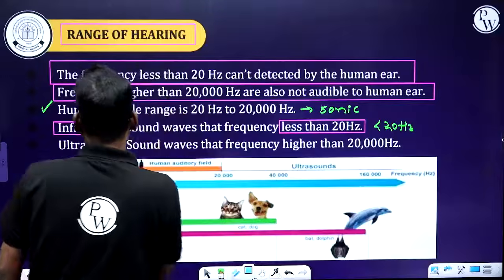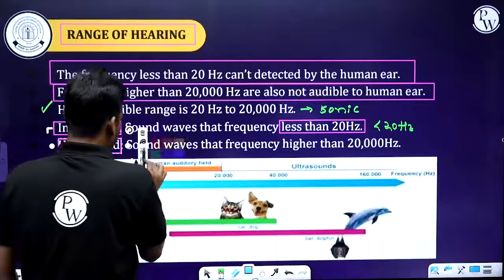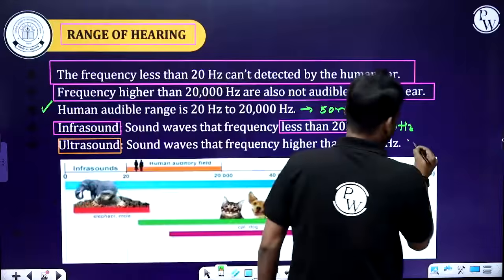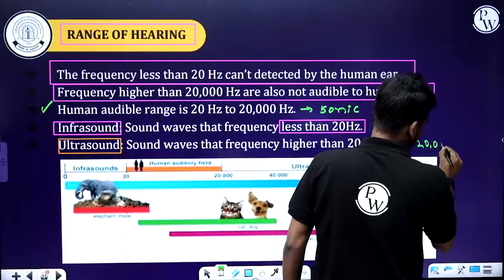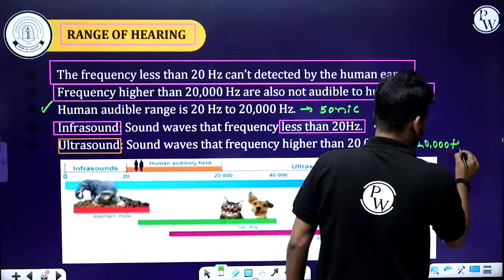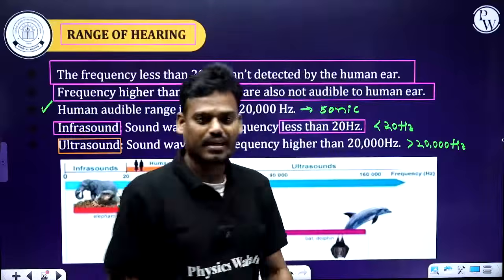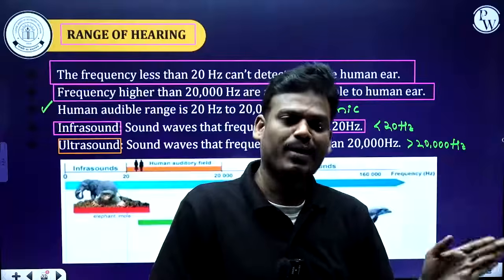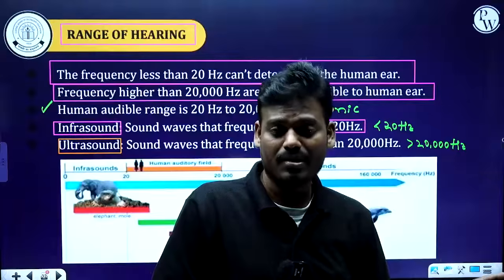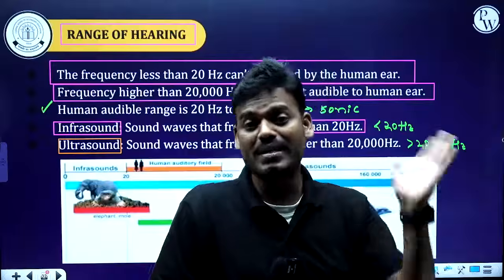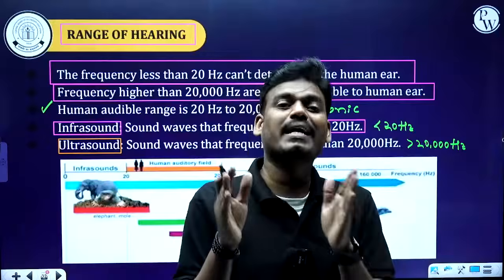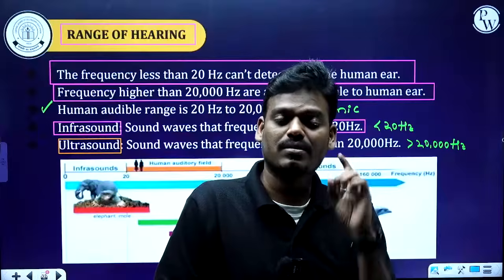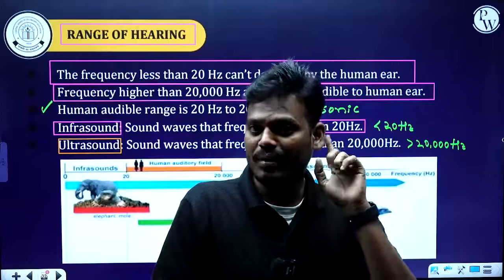Next one, ultrasonic. Ultrasonic is nothing but greater than 20,000 hertz. So there are three types of sound: ultrasonic, infrasonic, and sonic. Infrasonic means less than 20 hertz, and ultrasonic means greater than 20,000 hertz. Between 20 and 20,000 hertz, we call it sonic. So this sound range can be detected by the human ear.